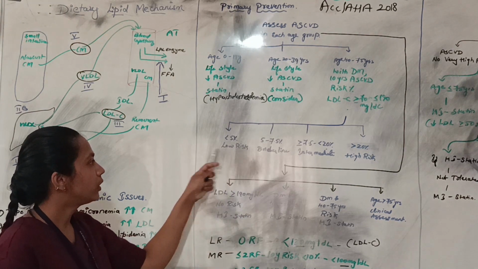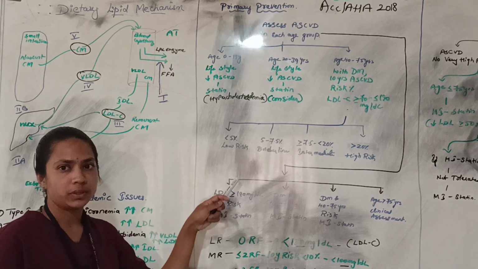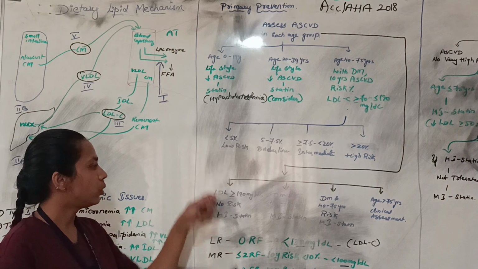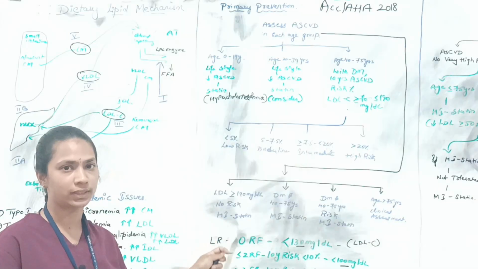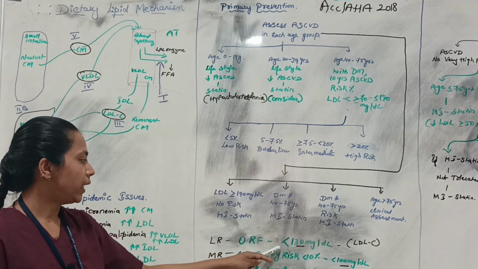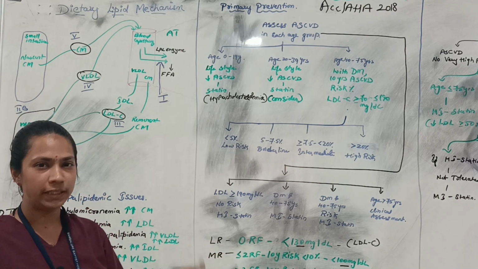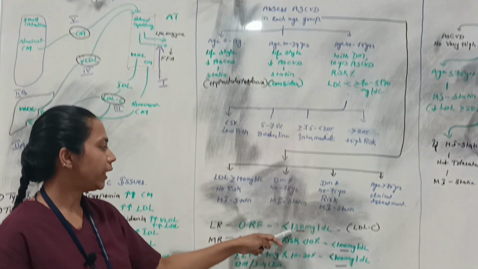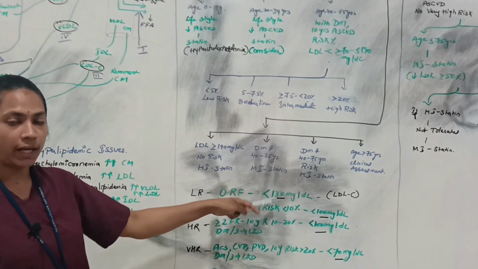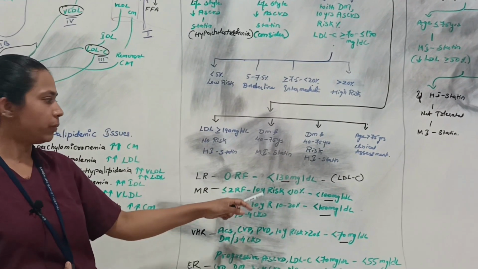We start with low risk, which is less than 5%. How will you consider a person as low risk or high risk? If the person is low risk, it means there are zero risk factors and only the LDL level is increased. Then we have to treat the patient with statins.